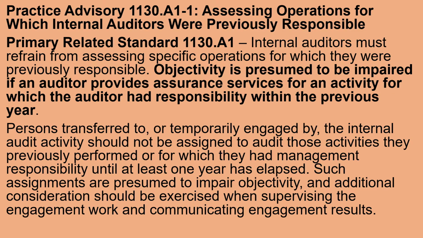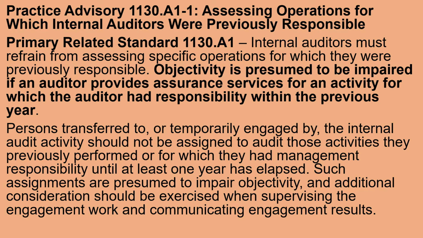Practice Advisory 1130: assessing operations for which internal auditors were previously responsible. A primary related standard, 1130: internal auditors must refrain from assessing specific operations for which they were previously responsible. Objectivity is presumed to be impaired if an auditor provides assurance services for an activity for which the auditor had responsibility within the previous year.